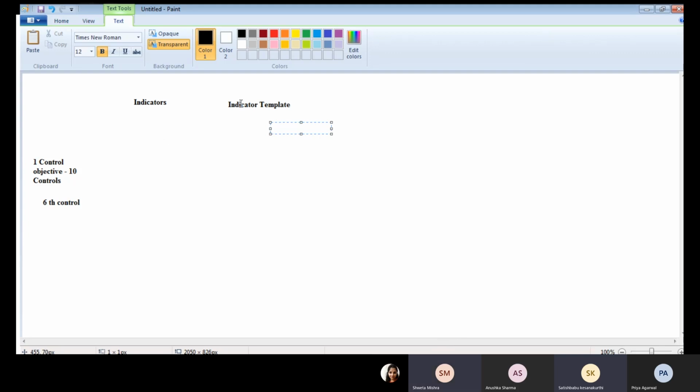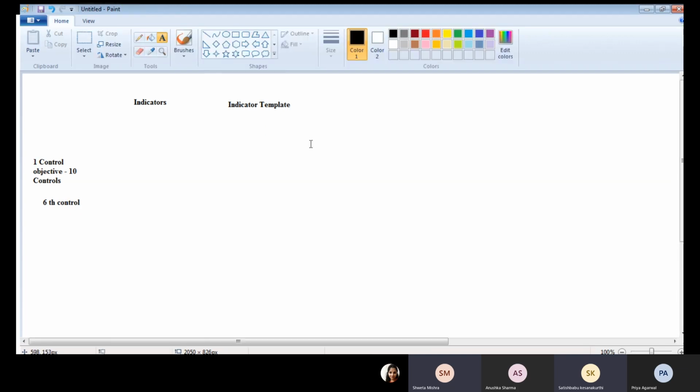Yes, Satish. Whenever we create controls, there is already a monitor state, so it gets monitored by itself. So what is the need of a separate indicator? See, in monitor, you verify whether this control is working fine or not at regular intervals.